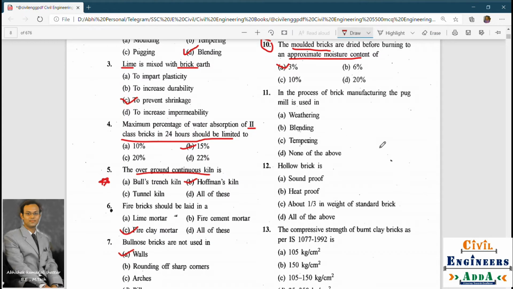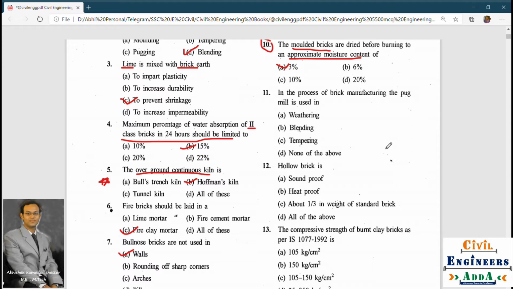In the process of brick manufacturing, the pug mill is used in weathering, blending, tempering, or none of the above. The pug mill is used in the process of tempering.